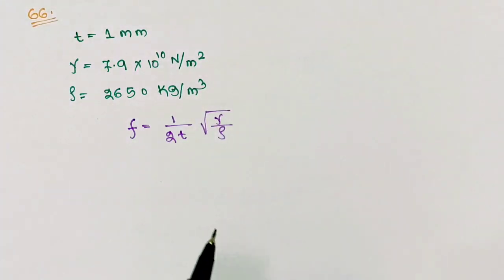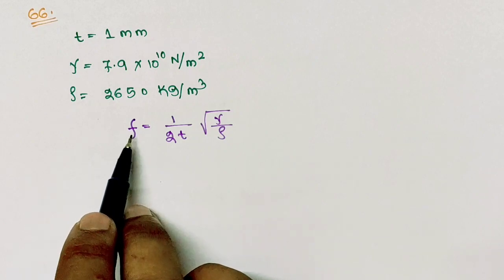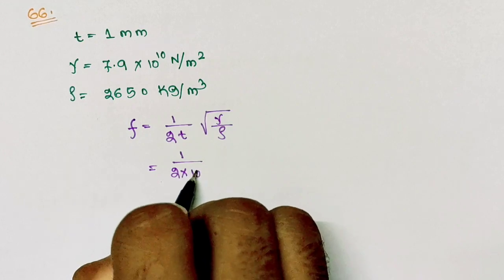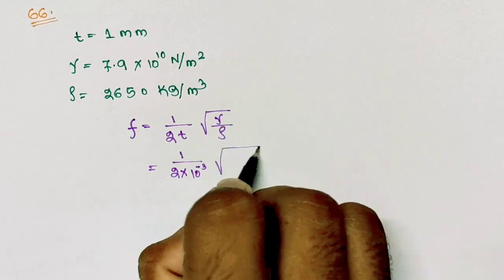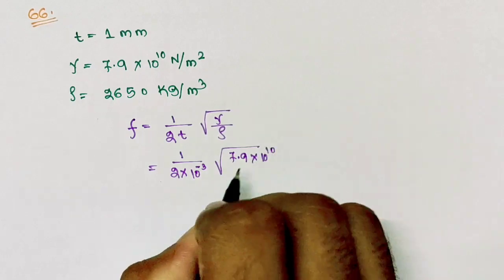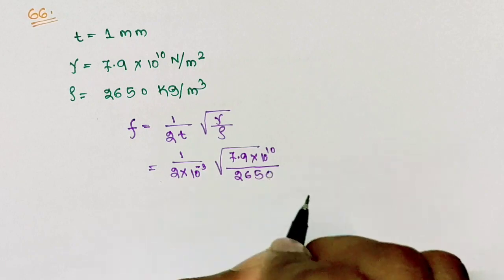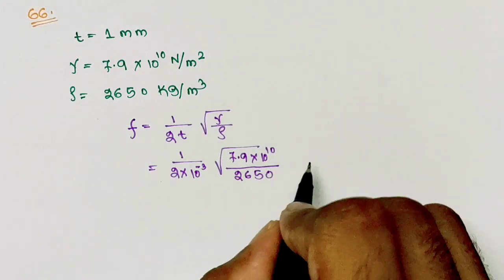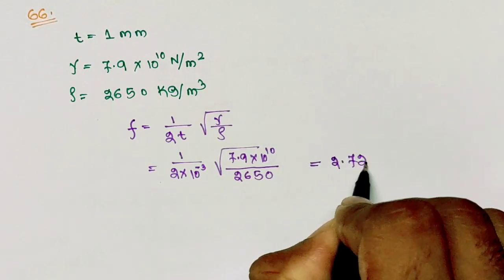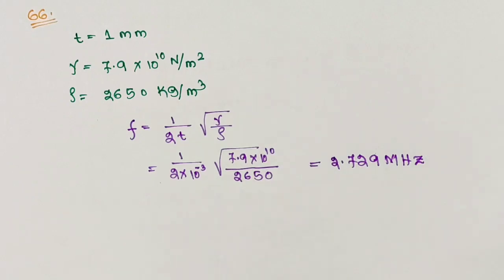So now using the given value you can find out the fundamental frequency. So it is 1 by 2 times thickness, that is 10 to the power minus 3 meter, square root under 7.9 into 10 to the power 10 divided by 2650, which is equals to 2.729 megahertz. So your correct option is option B.